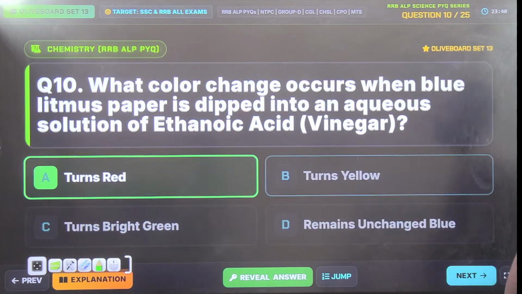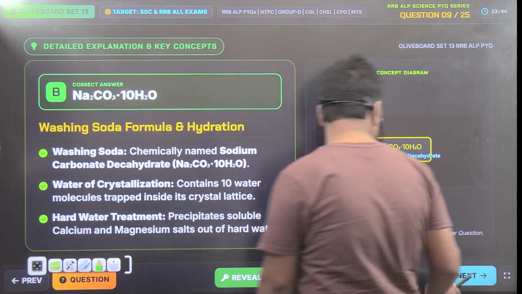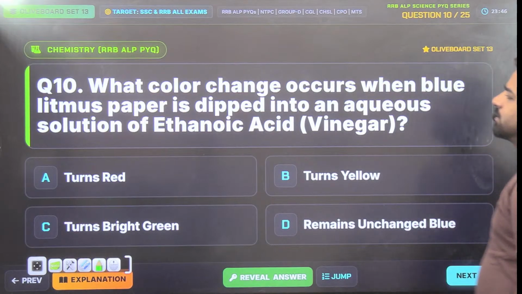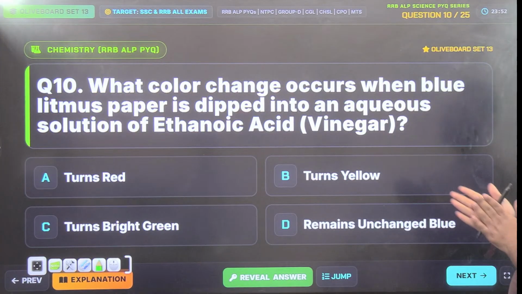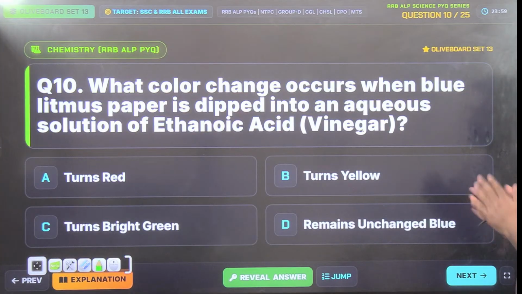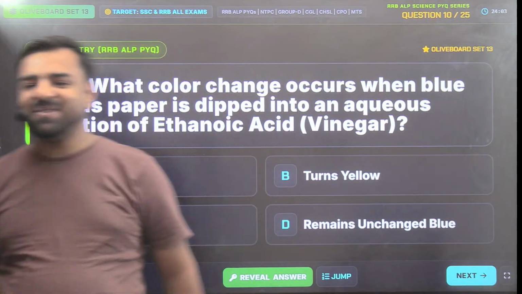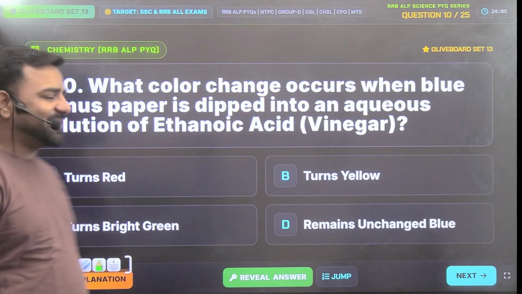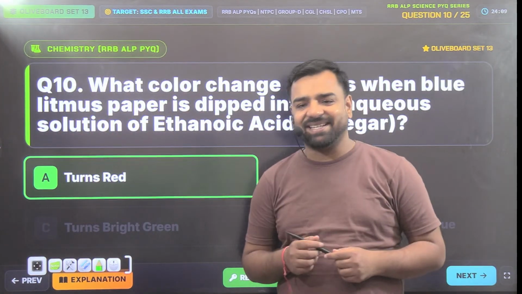Next, what color? Oh, 1 second. What color change occurs when blue litmus is dipped into an aqueous solution of ethanoic acid, that is vinegar? So it is going to turn red, yellow, bright green, or it will remain unchanged. What should be the answer? So you have already seen the answer, I know, but yes, that's correct. So here the correct answer will be it turns red. So turning red, that is option number A is the correct answer.